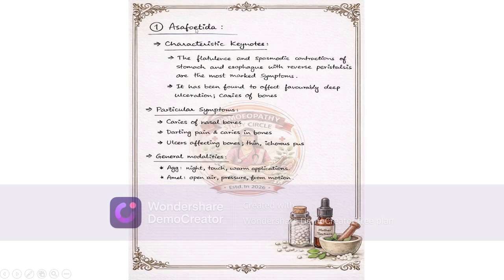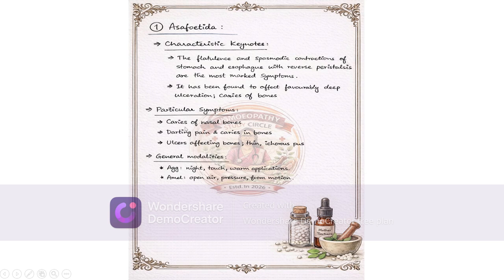So asafoetida. What are the characteristic features of asafoetida? The flatulence. See, along with fistula, if there are gastric and abdominal complaints, you can definitely think of asafoetida. The flatulence and spasmodic contractions of the stomach and esophagus with reverse peristalsis are the most marked symptoms. It has been found to affect favorably deep ulceration and caries of bones.